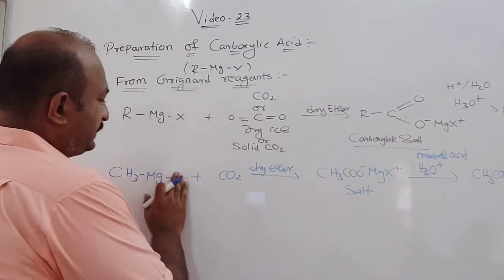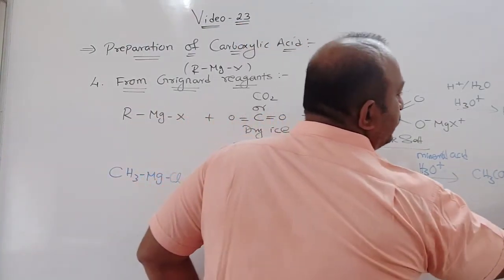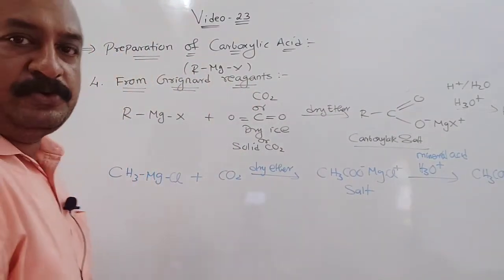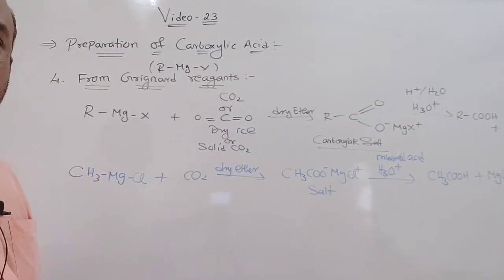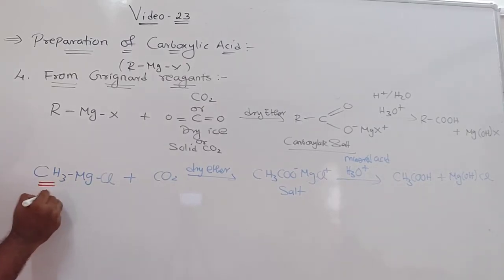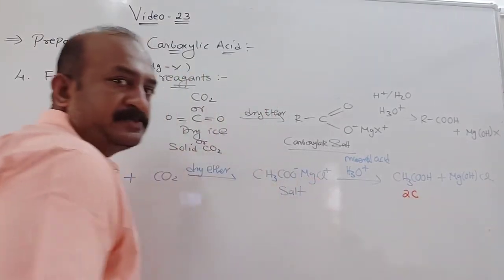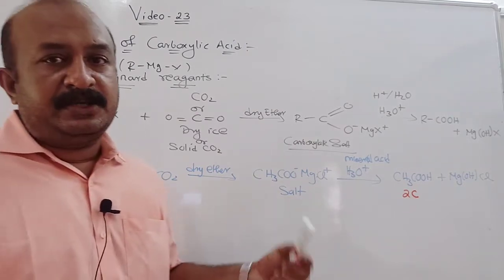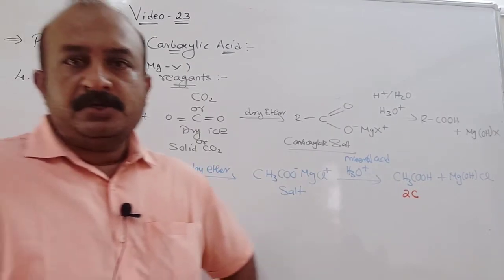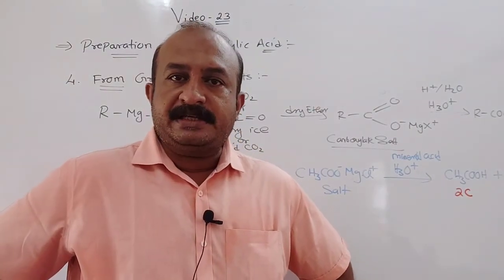Now suppose instead of this X, we take Cl, then everywhere you will get Cl. Now remember this: when we start the reaction, you can see only one carbon is there. But at the end, you will get an acid of 2 carbon atoms. So in this type of conversion reaction, you can remember this Grignard reagent. It will help you for conversions. Understood? So this was all about the Grignard reagent, that is, preparation of carboxylic acid from Grignard reagent.